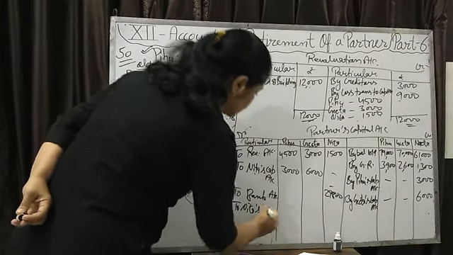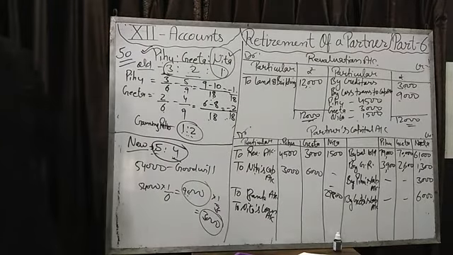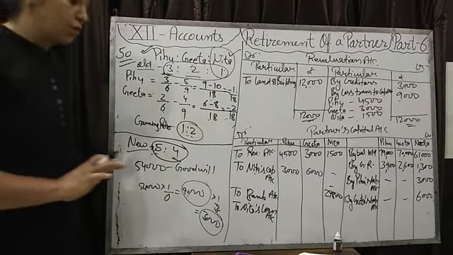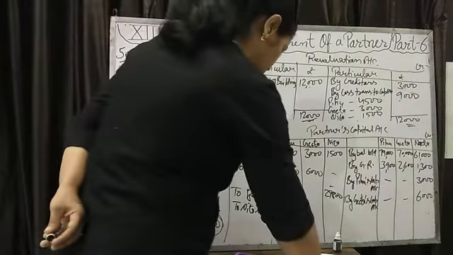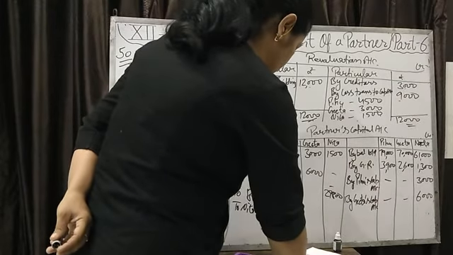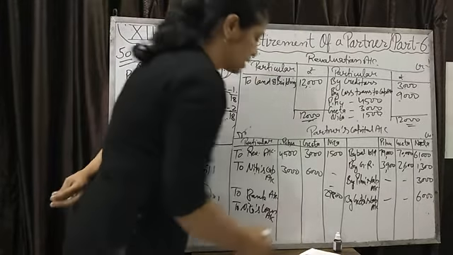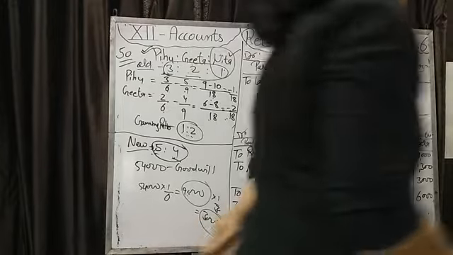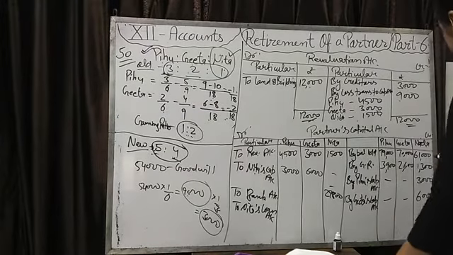And remaining we will transfer to the Nita's loan account. Only we will transfer the amount to loan account. We will not make the loan account because it is deleted from the syllabus. So it will come 40,000 balance. How you will calculate the amount of loan account? Do the total of this side.